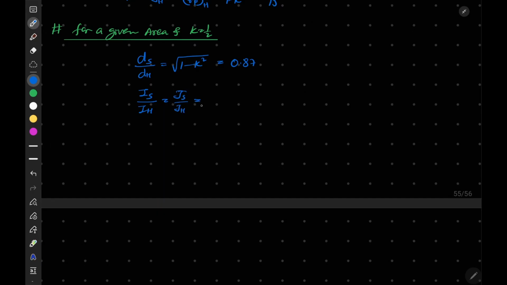Okay, and this will be equal to 1 minus k square upon 1 plus k square, and this will be equal to 3 by 5, which is 0.6.